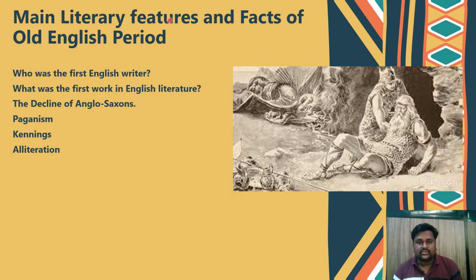Their life was rich in courage and savagery. Most of the literary works are anonymous, and paganism dominates the literary spirit of that time. Beowulf is an example. And kenning words are very important in this Old English period.